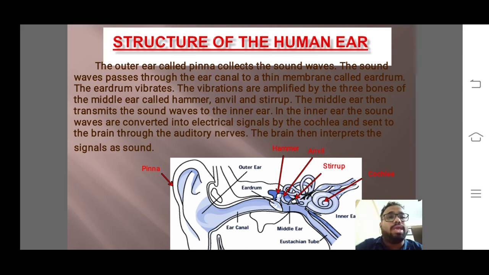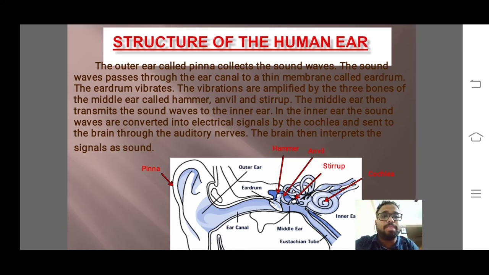The outer ear, which is called the pinna, collects the sound waves. The sound waves pass through the ear canal to the membrane, which is called the eardrum. When the sound falls on the eardrum, it vibrates. When the eardrum vibrates, the vibrations are amplified by three bones. Amplify means the sounds are modified or processed.